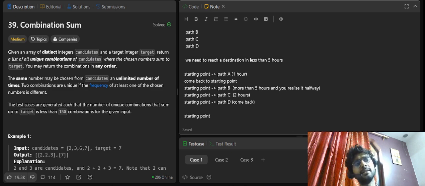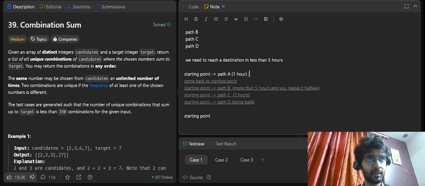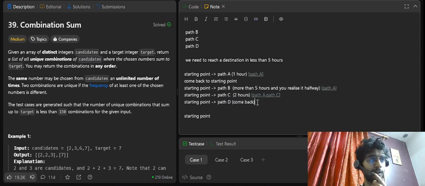Now you came back, and you explored. So how many solutions did we get? This is path 1. So that means path A is a solution that we are looking for. Is path B a solution? No, path B is also not a solution, so there won't be anything. Is path C a solution? Yes, path C is a solution, right? Now, is path D a solution? No, it's not. Let's just say that it takes around 7 hours.